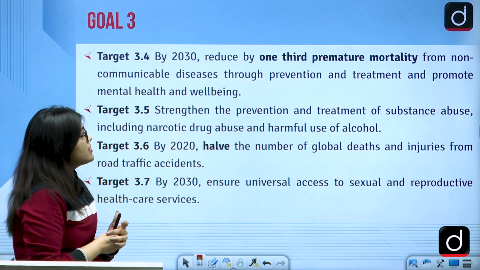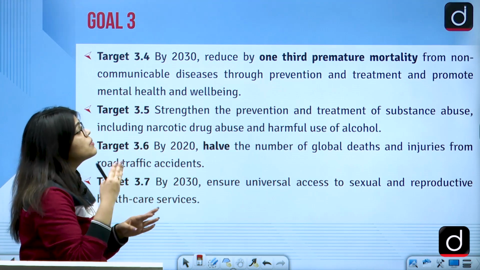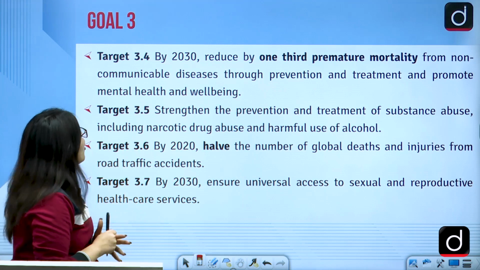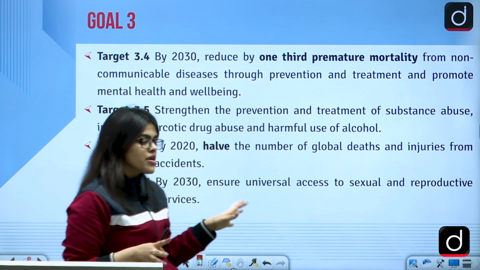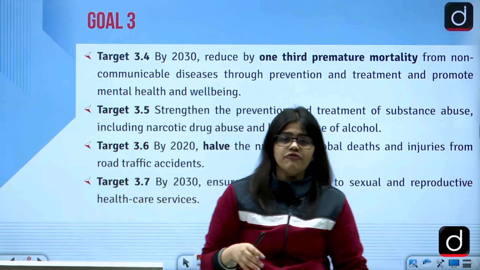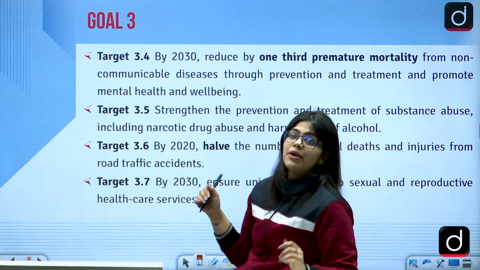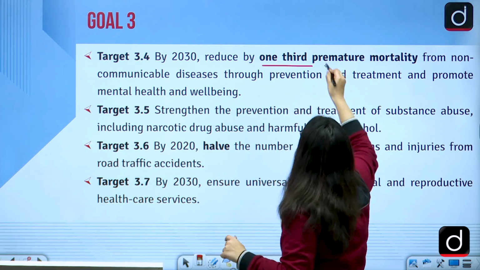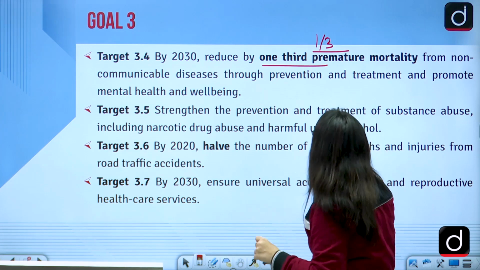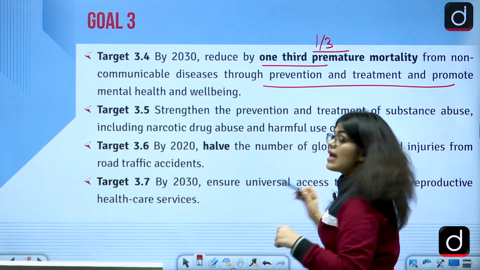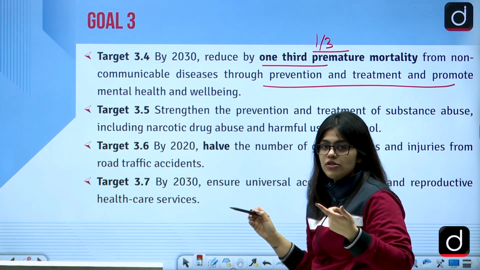Then by 2030, we'll reduce by one third premature mortality from non-communicable diseases. So whoever these children are who are dying below the age of 5, we will try to reduce that mortality by one third by 2030. Again, something that you have to learn. We will also be working on preventing and promoting the treatment of these children.